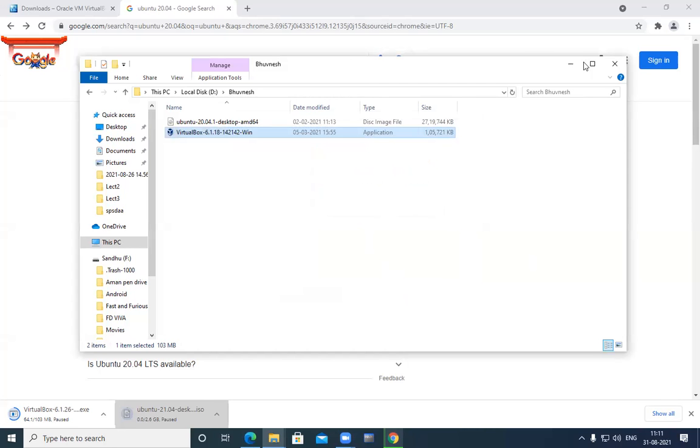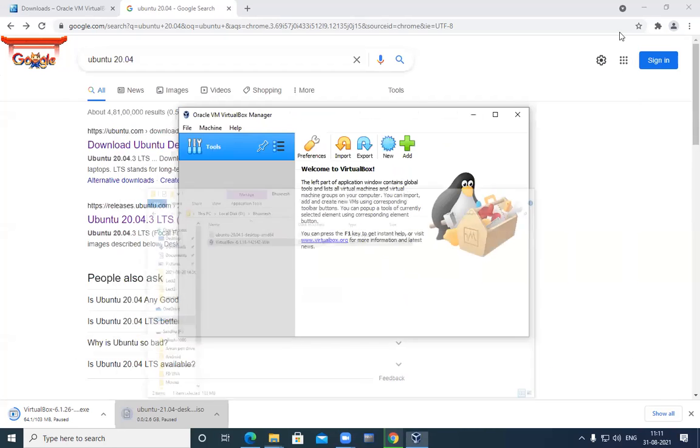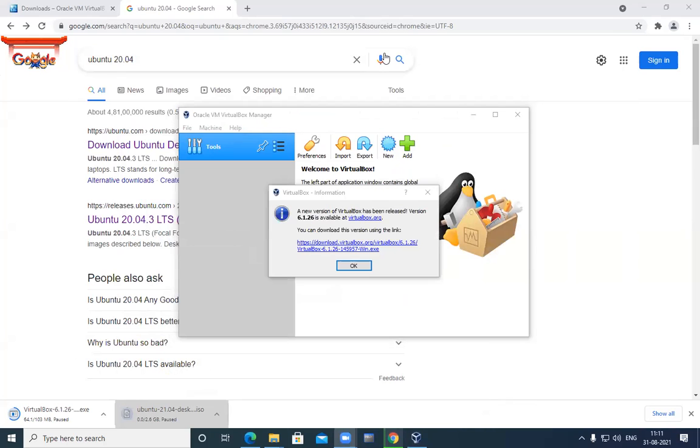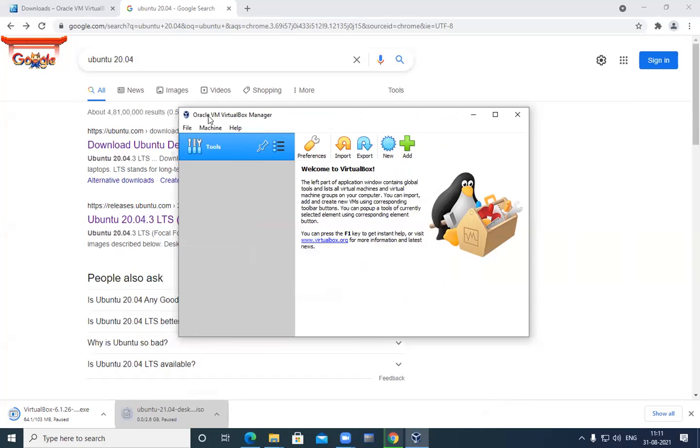Now you will see here on the screen that the first interface of your Oracle VM is launched. After installing, its interface is launched on the screen, and a shortcut is created on your desktop.